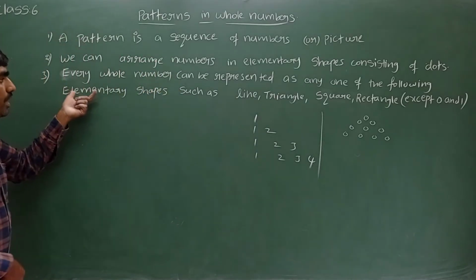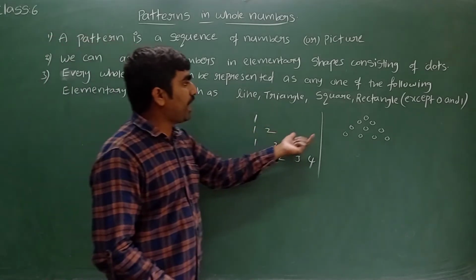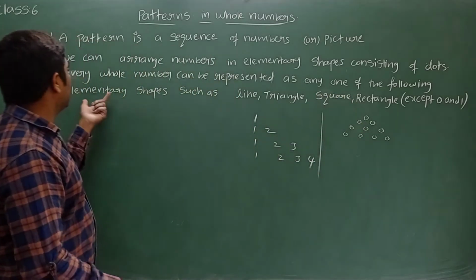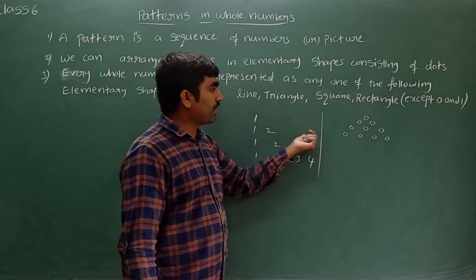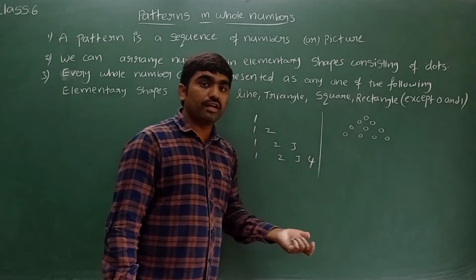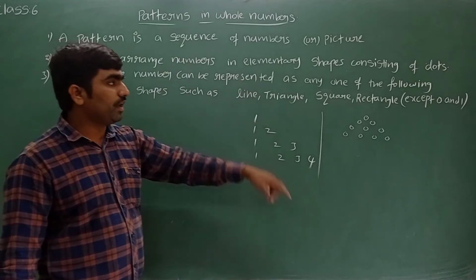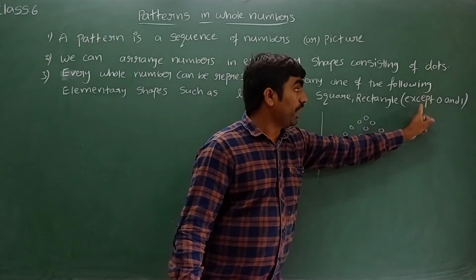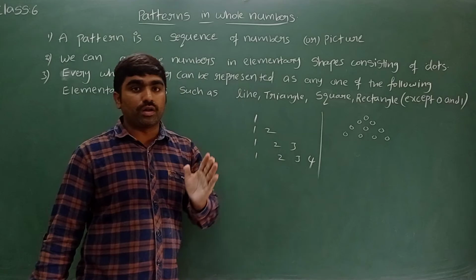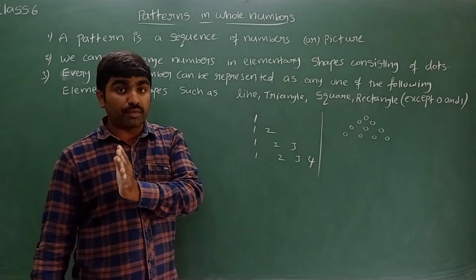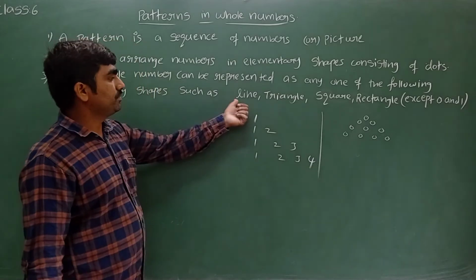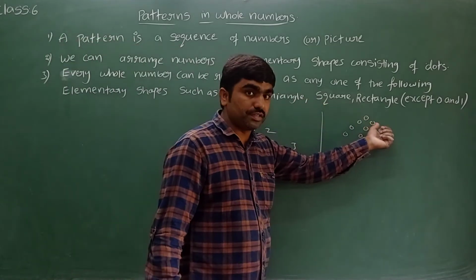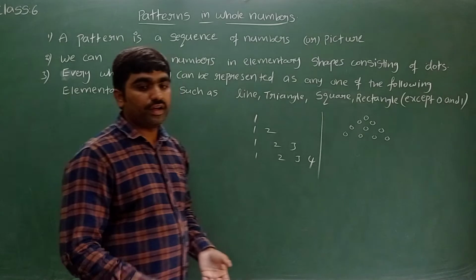Every whole number can be represented as any one of the following elementary shapes, such as line, triangle, square, rectangle. All the whole numbers except 0 and 1. Sorry, except 0 and 1, all the remaining whole numbers 2, 3, 4, 5 and so on, you can arrange as any one of these elementary shapes by taking the dots.